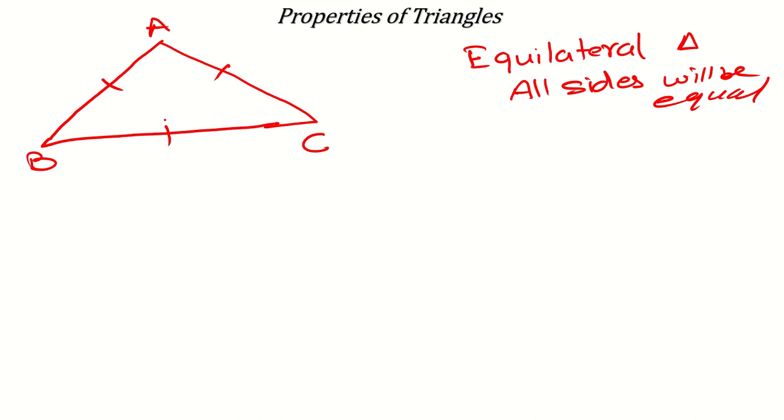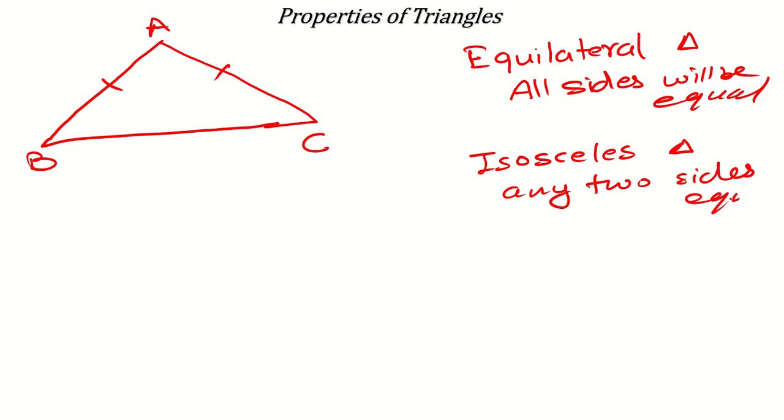But if this small line is only on these two sides, or any two sides of a triangle, then that will be called an isosceles triangle. So any two sides will be equal. Now if no side is equal, if it is like this, then that will be called a scalene triangle. Scalene triangle means no sides equal.